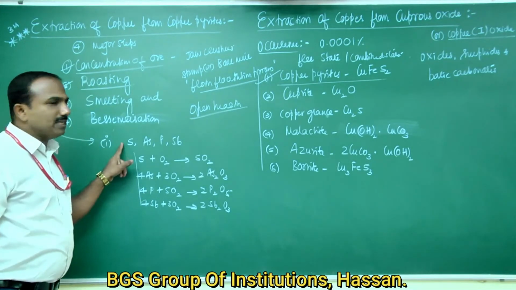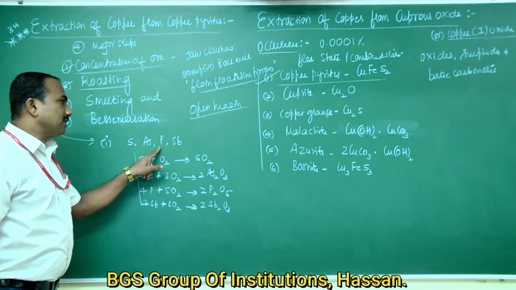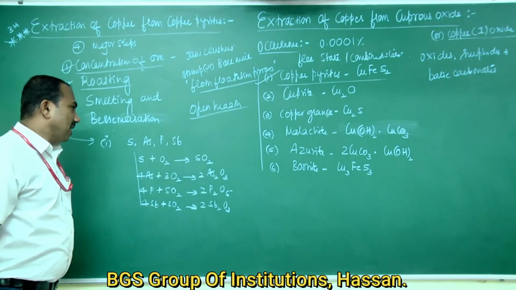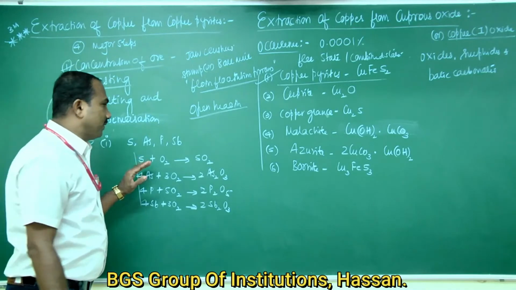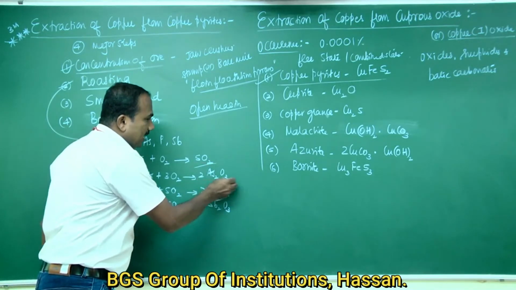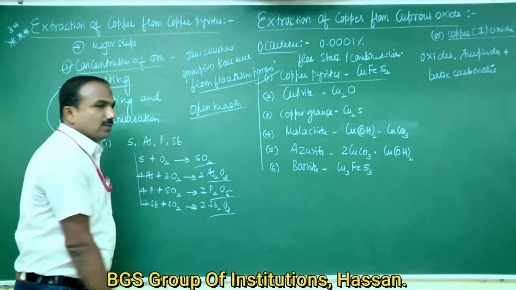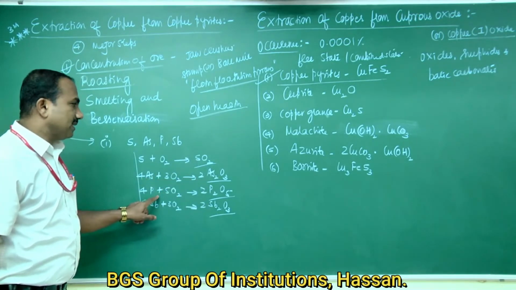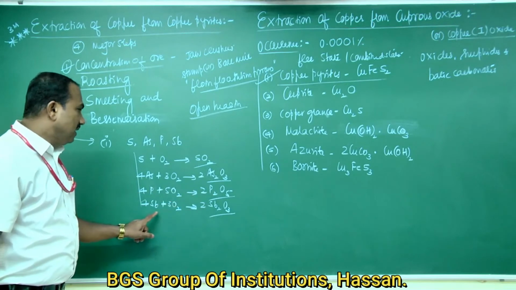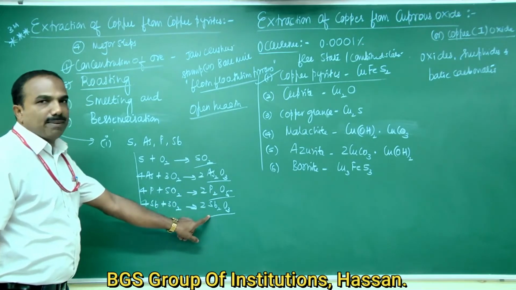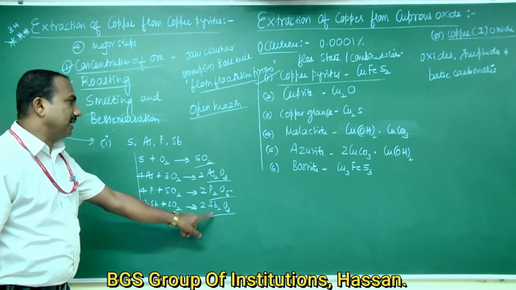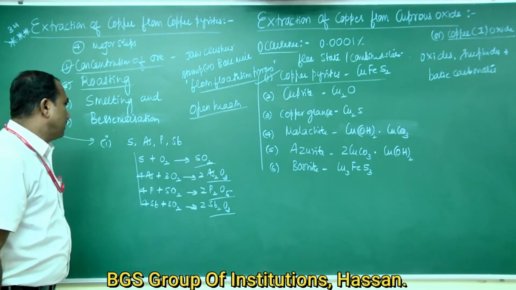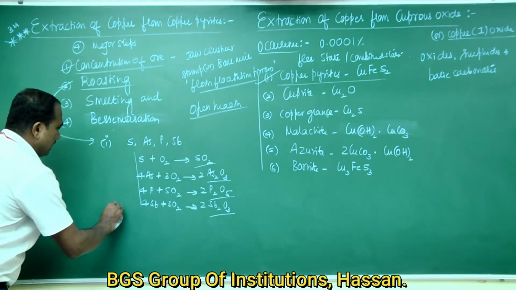The impurities such as sulfur, arsenic, phosphorus, antimony, etc. are oxidized into respective volatile oxides and they are removed. Sulfur is oxidized into sulfur dioxide, arsenic into arsenic oxide, phosphorus into phosphorus pentoxide, antimony into antimony trioxide, and they are removed. So this is the first chemical change.